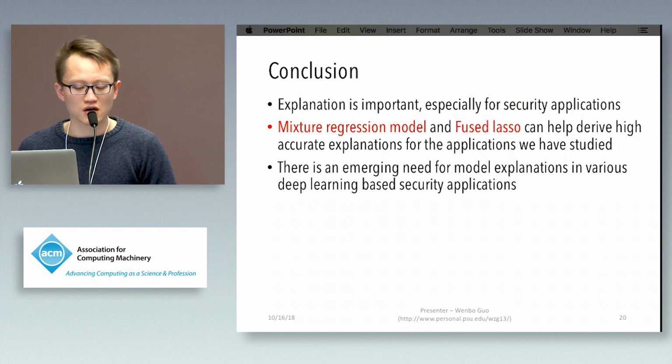In this paper, we designed LEMNA based on only one single model architecture, which is a recurrent network. But there are already some published papers in this field that leverage a hybrid model, say a combination of a recurrent network and a convolutional network, to solve certain security problems. So in the future, we will explore whether LEMNA can be extended to this kind of hybrid model.